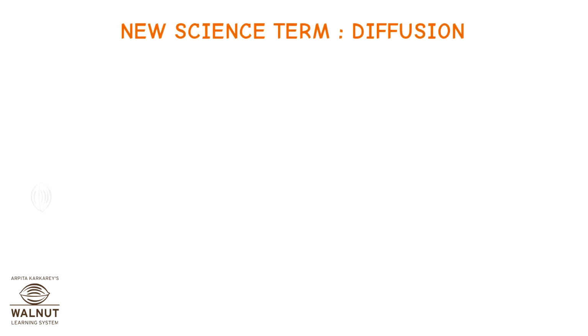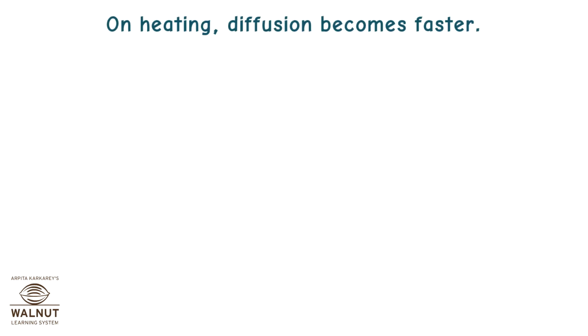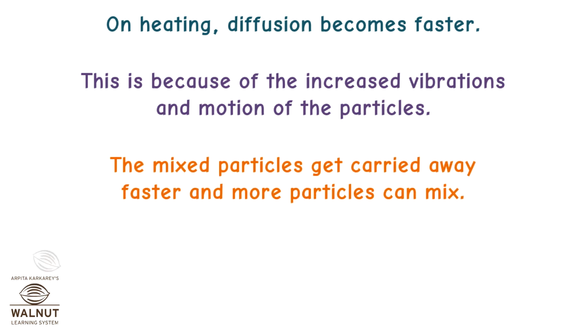New science term. Diffusion. When particles of two different kinds of matter mix on their own with each other by getting into the spaces between the particles. On heating, diffusion becomes faster. This is because of the increased vibrations and motion of the particles. The mixed particles get carried away faster and more particles can mix.